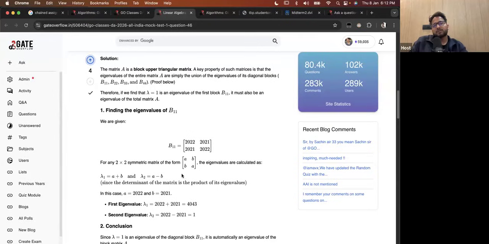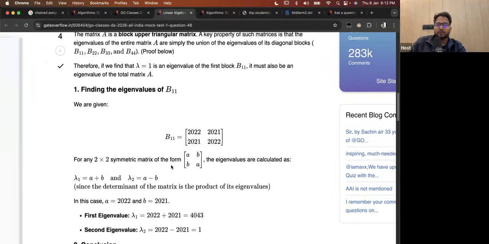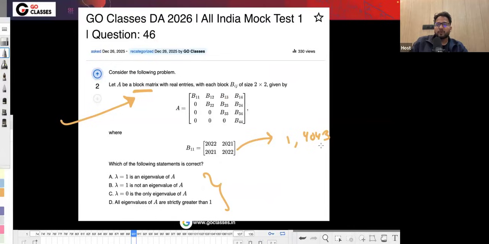This seems to be a shortcut to find the eigenvalues, but obviously you can't remember the shortcut always. So that's fine. Basically, you can find out those eigenvalues: 1 and 4043. So the eigenvalue of B11 must be an eigenvalue of A. Hence 1 is an eigenvalue of A also.